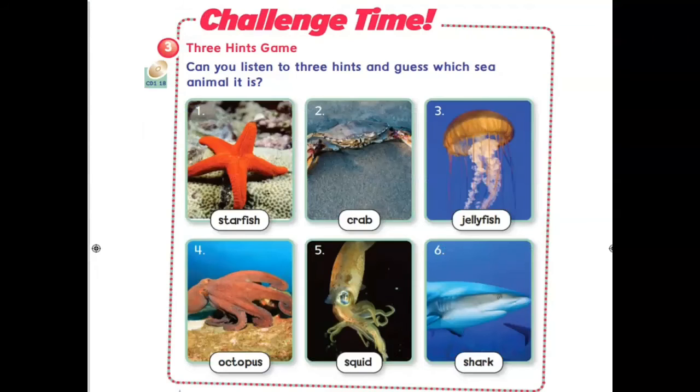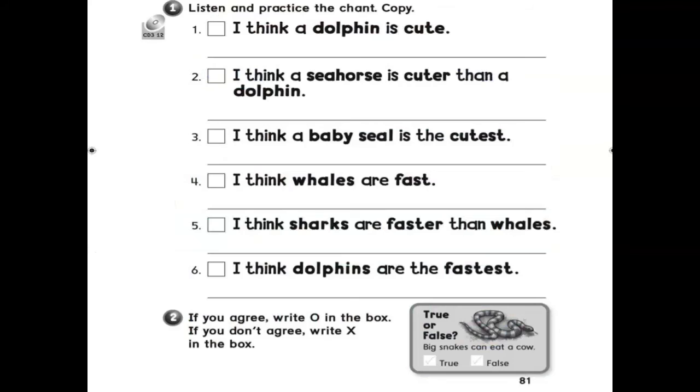Okay, girls, we will do this exercise together in my virtual class. Open the activity book, please, girls, page 81 and 82, and listen. Challenge time. Exercise 3. 3 hints game. Can you listen to 3 hints and guess which sea animal it is? Are you ready? Let's start. It can bite. Sorry, this one. Goal 11. I can chant the sea animals chant. 1. Listen and practice the chant.